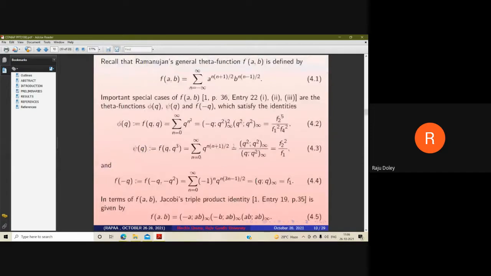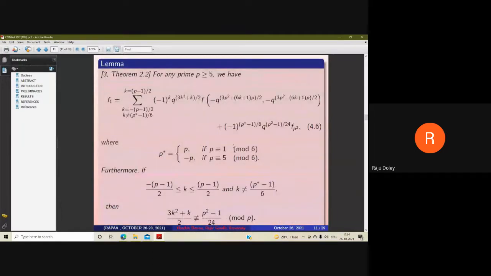Now comes the preliminary section. Here we will present some q-series identities and Ramanujan theta function identities, which will be used in proving our results. Recall that Ramanujan's general theta function f of a, b is defined by equation number 4.1. Important special cases of f of a, b are the theta functions phi q, psi q, and f of minus q, which are given by equation numbers 4.2, 4.3, and 4.4 respectively. In terms of Jacobi's triple product, f of a, b is defined by equation number 4.5. Now these are the lemmas which we will use in proving our theorems.